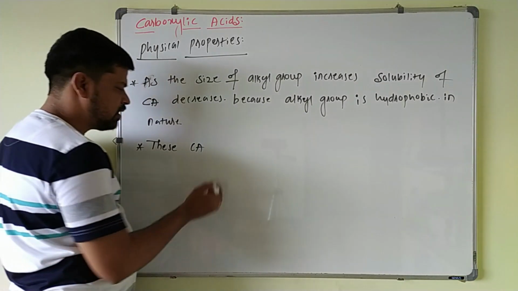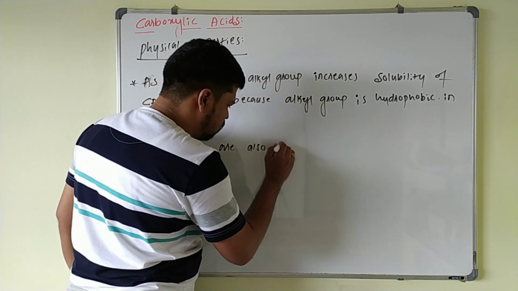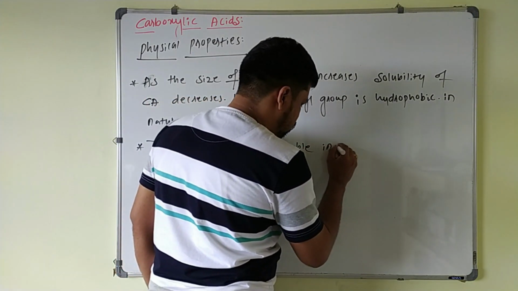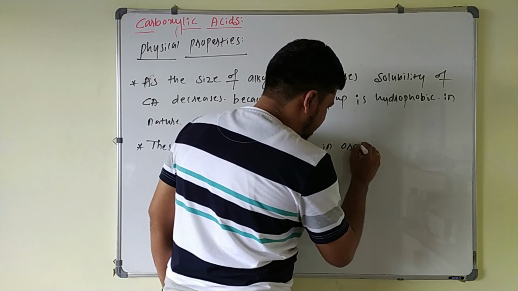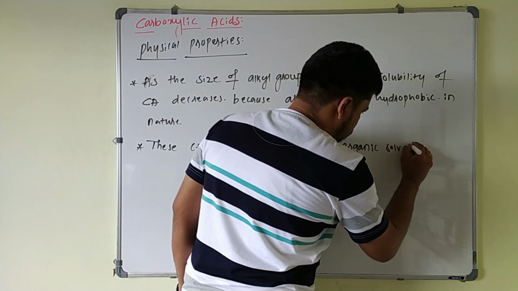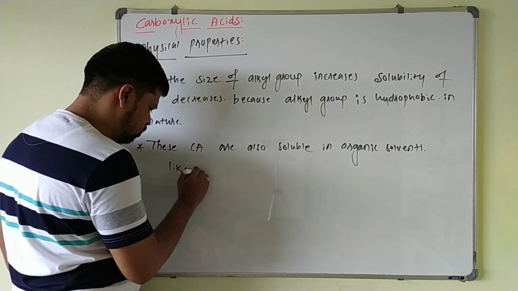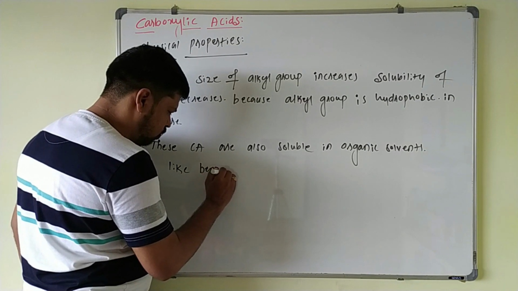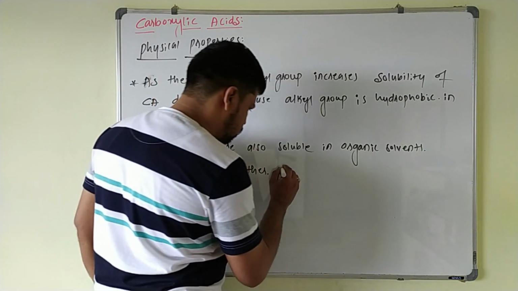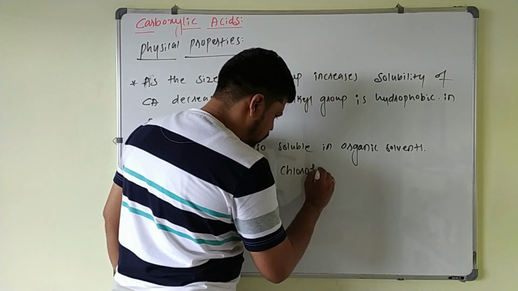Carboxylic acids are also soluble in organic solvents like benzene, ether, and chloroform.